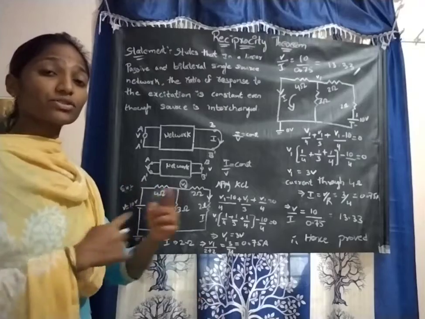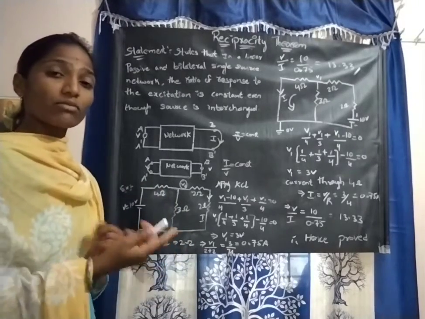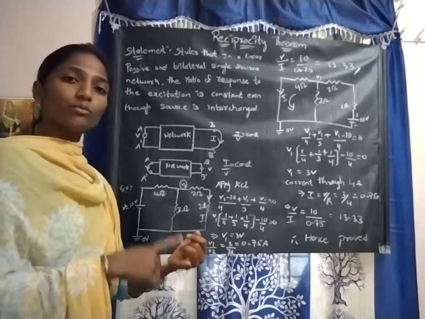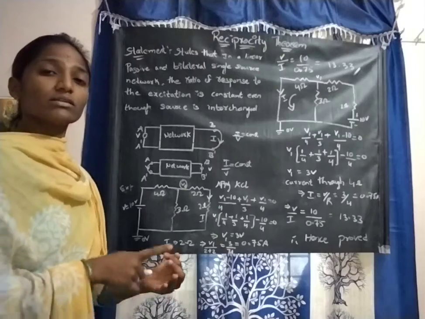Reciprocity theorem, the interchange theorem. It explains about the interchanges. Even though we interchange the input and output terminals, the result will be the same.